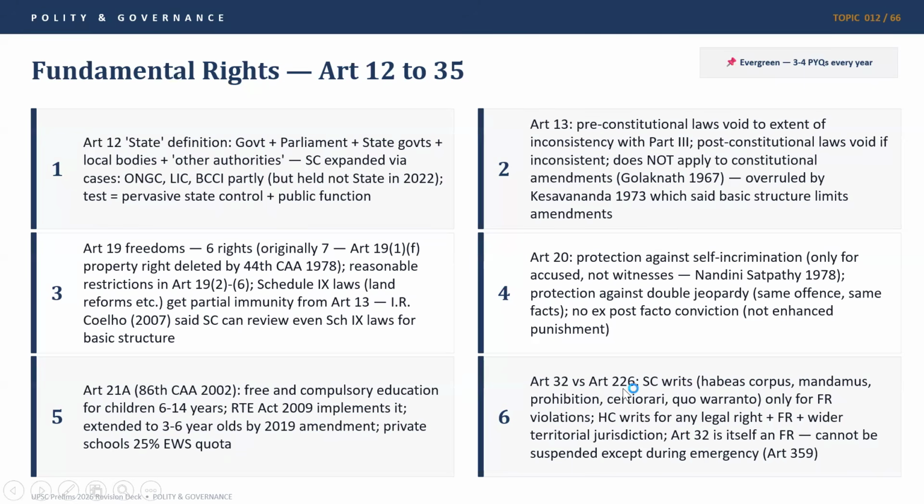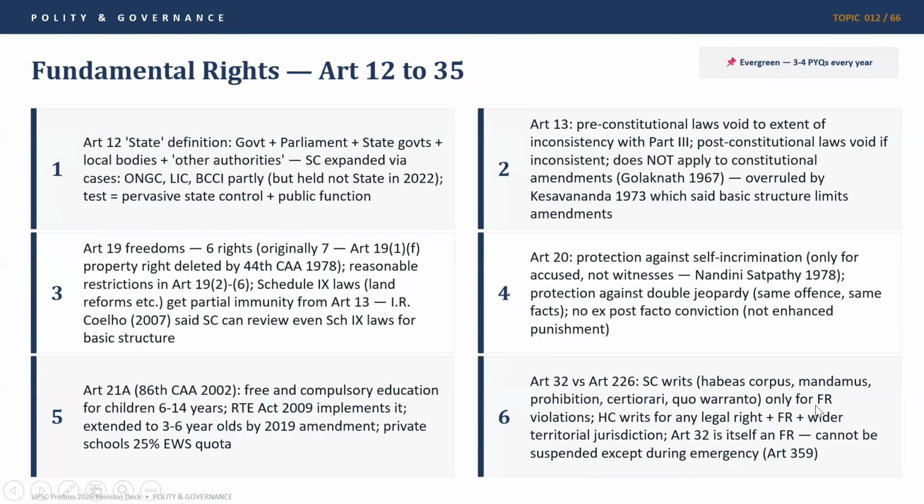Article 32 versus Article 226. The Supreme Court can give different writs like habeas corpus, mandamus, prohibition, certiorari, and quo warranto. I hope that everybody goes through these definitions in detail, because UPSC has asked these terms in various ways. They have asked their definitions, they have asked match the column, they have asked different cases, and then asked which term it would fall under, whether habeas corpus or mandamus, prohibition. So you need to understand it conceptually.